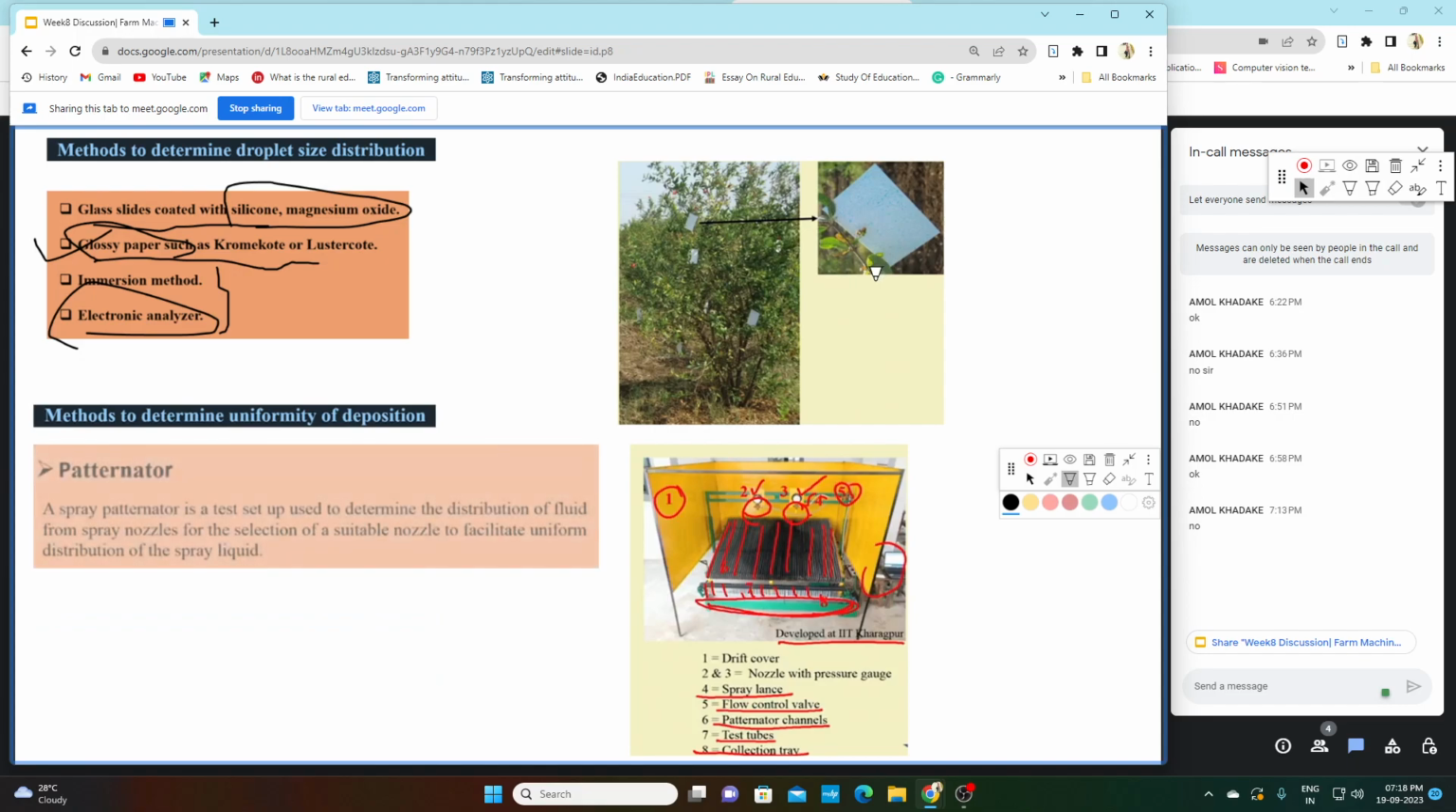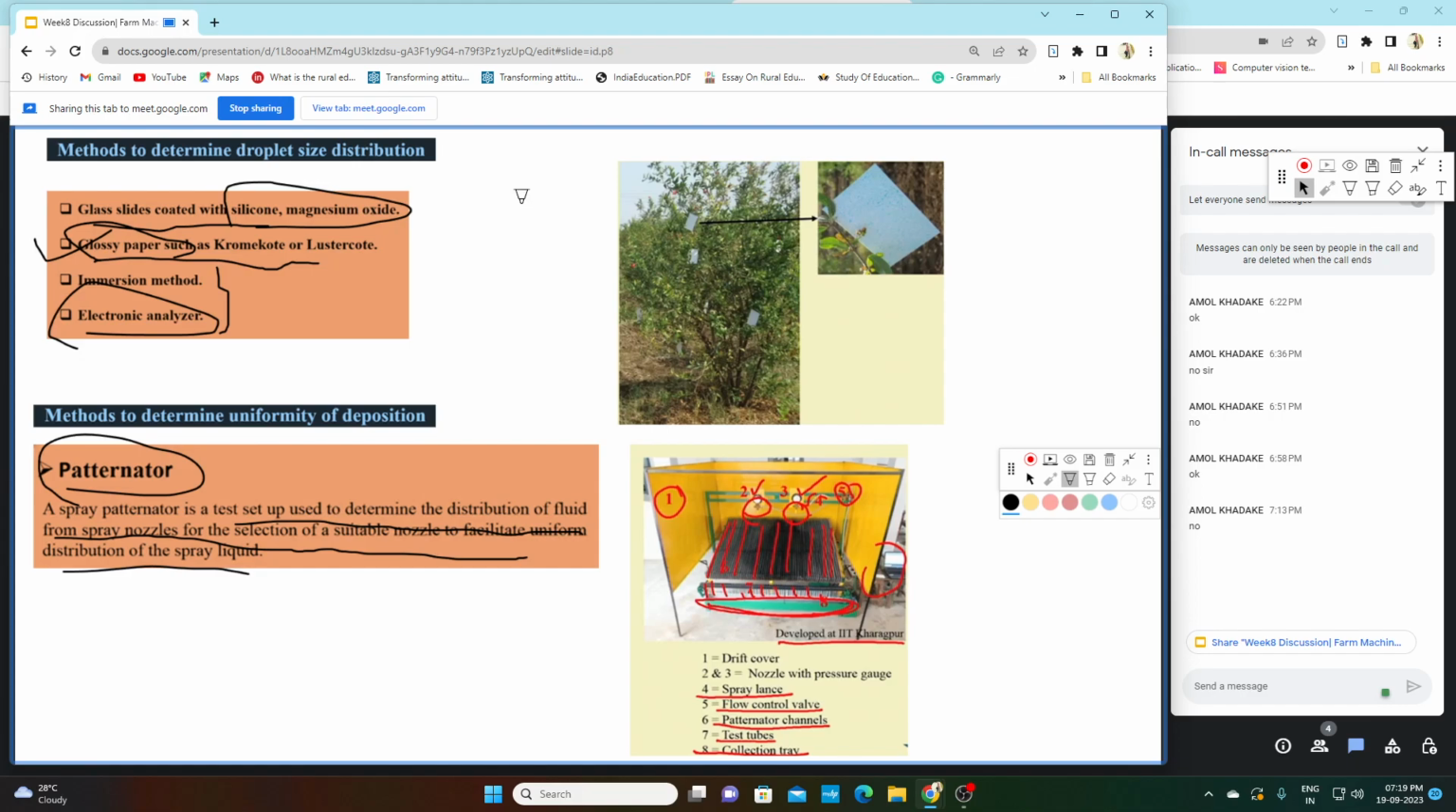Now, method to determine uniformity of deposition. So we use an instrument called a patternator. What is a patternator? This is the diagram of a patternator. A patternator is a test setup used to determine distribution of fluid from a spray nozzle, for selection of a suitable nozzle to facilitate uniform distribution of the spray liquid.